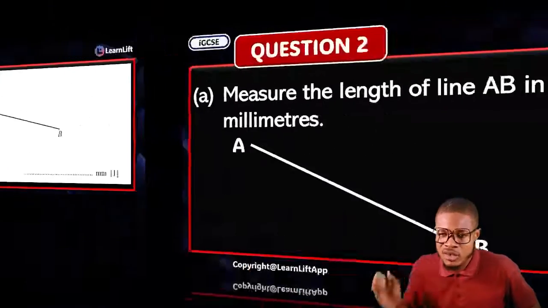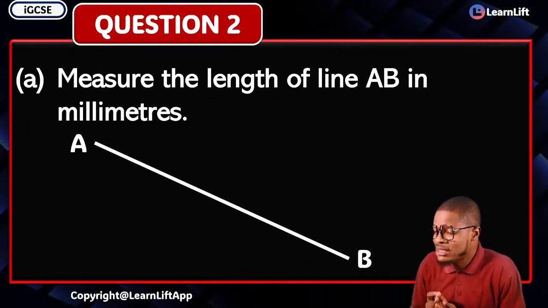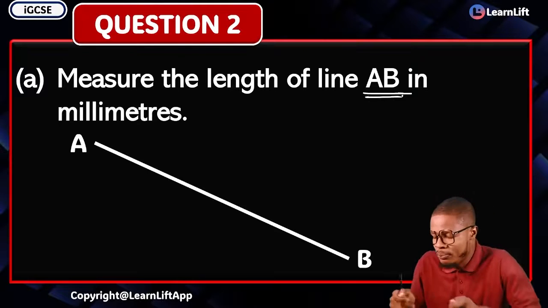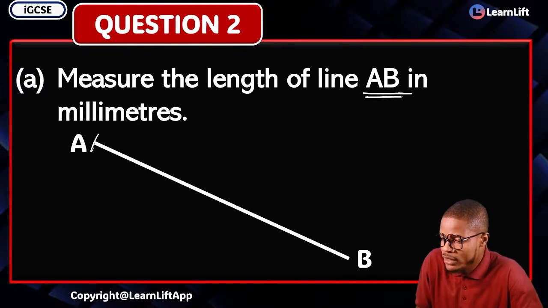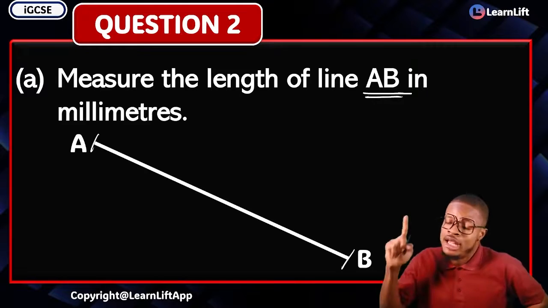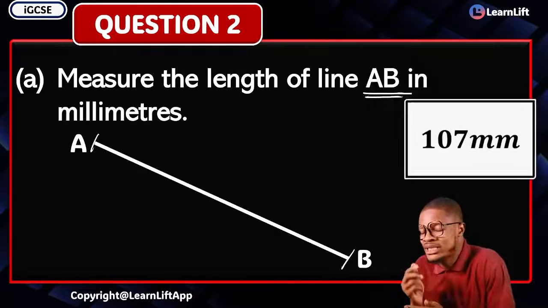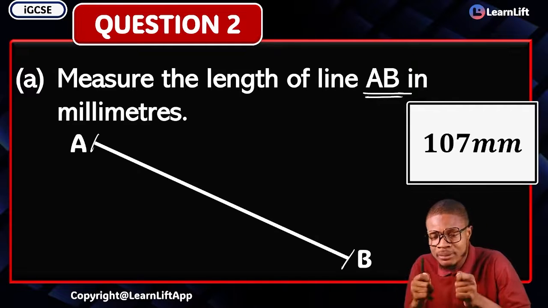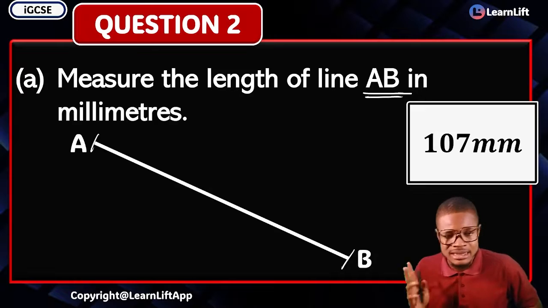Now, look at the question all the way. Measure the length of line AB in millimeters. Just take your meter rule, position it there from your A to your B, and then measure it to scale. For this particular question, the correct answer there is 107 millimeters. That's the answer. When you measure it using your meter rule, 107 millimeters is the correct answer.